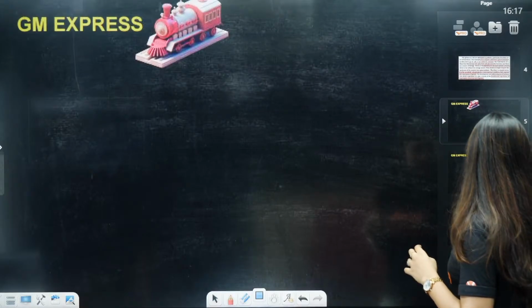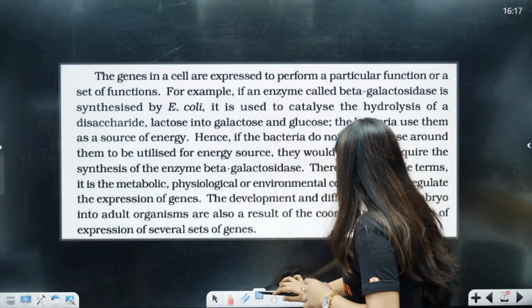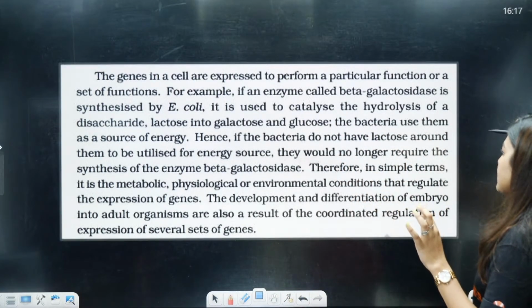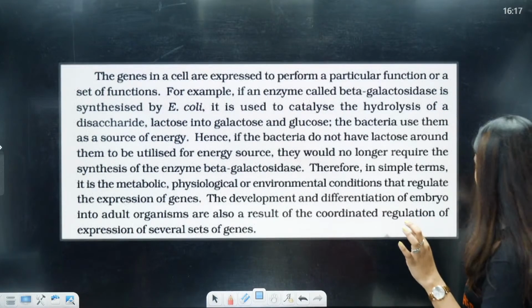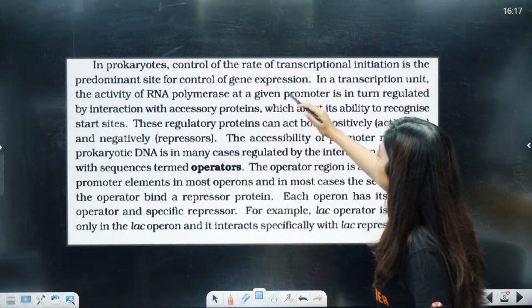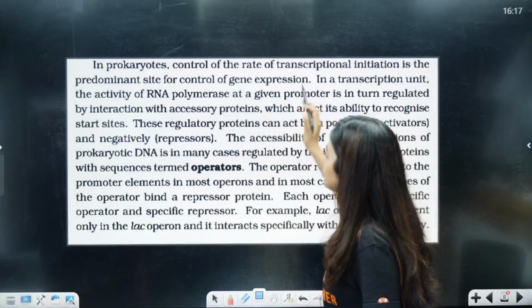Okay students, I think I'll explain this, then we will come to gene expression. I thought I'll draw the lac operon concept first, but let me explain this. The genes in a cell are expressed to perform the same function. Okay, in prokaryotes, control of the rate of transcriptional initiation is the predominant site for control of gene expression.